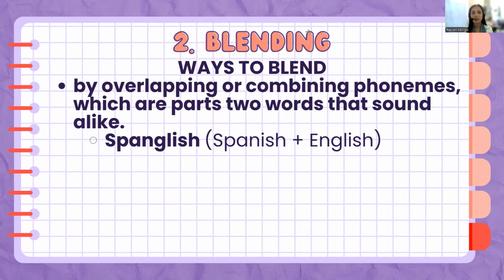Full plus part equals new word. The third way to blend is by overlapping or combining phonemes. So here, when we talk about phonemes, we talk about sounds. So for instance, the word Spanglish came from the terms Spanish and English. Spanish is the language of the people living in Spain. English is the language of the people who live in England, London, and in the UK. Now, we are going to look for the similar phoneme. In the case of Spanish and English, that's the sound of letter N. So that is where the blending happens. Spanglish in the sound of N.